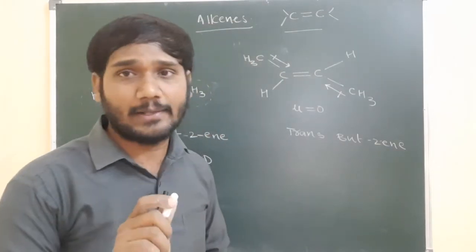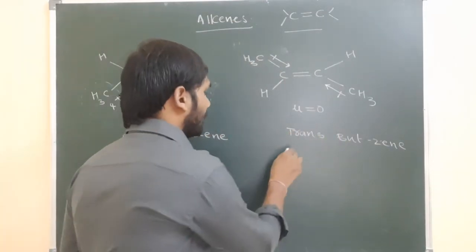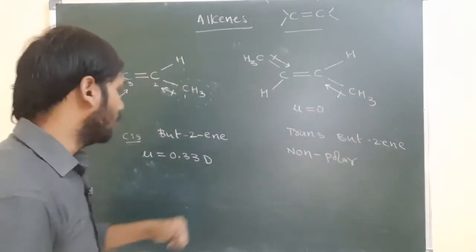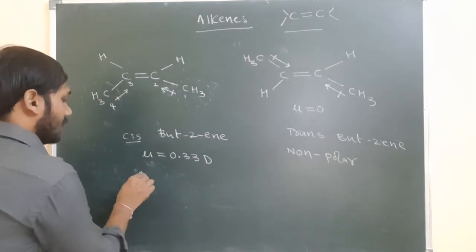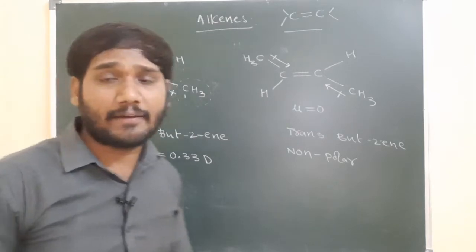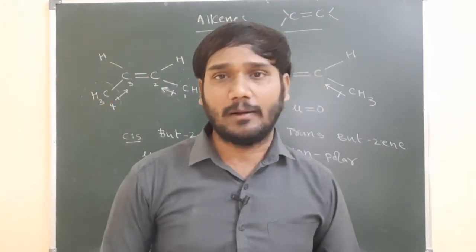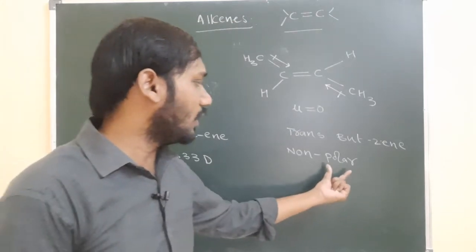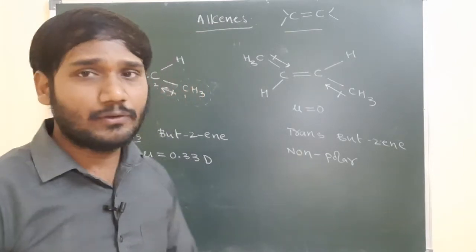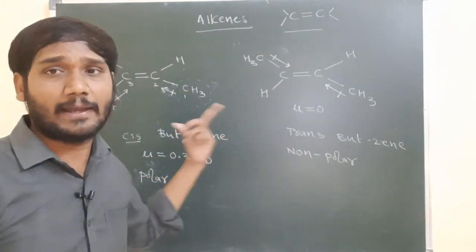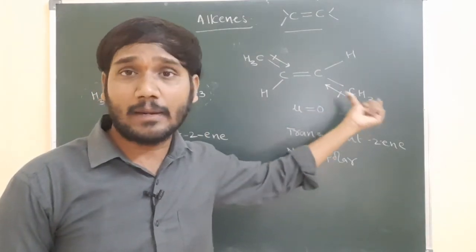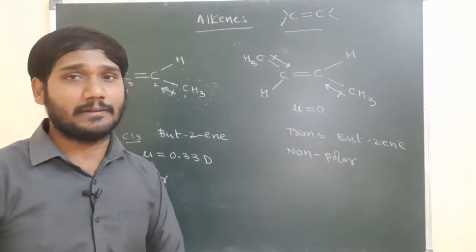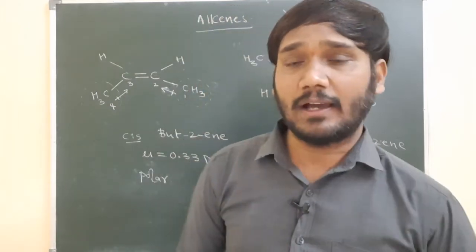If the dipole moment is 0, we can say the compound is non-polar. If the dipole moment is not equal to 0, we can say it is a polar compound. So the cis compound has more polar nature compared to the trans compound. We know that polar compounds are more soluble in polar solvents, and non-polar compounds are more soluble in non-polar solvents. So the cis compound is more soluble in polar solvents like water, and the trans compound is more soluble in non-polar solvents like benzene and carbon tetrachloride. So this is about the stereochemistry of the alkenes. The introduction part and the stereochemistry of the alkenes is completed.